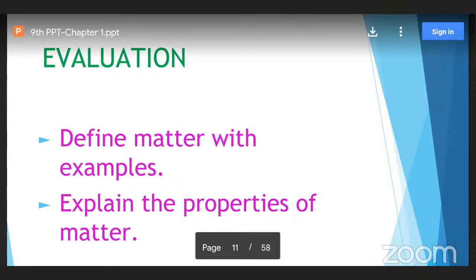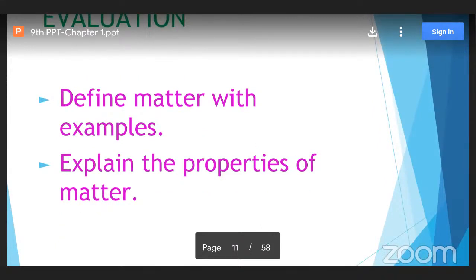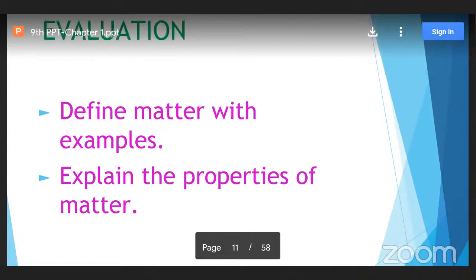The next question we have here is to explain the properties of matter. What are the different properties of matter? Just now we have read those properties, so try to outline them. Today we have seen the first activity regarding matter consisting of particles. Regarding the next properties of matter, we will see in brief all the activities one by one in sequence. Okay, students, I think you have understood. Tomorrow I will continue with the next part of this chapter.